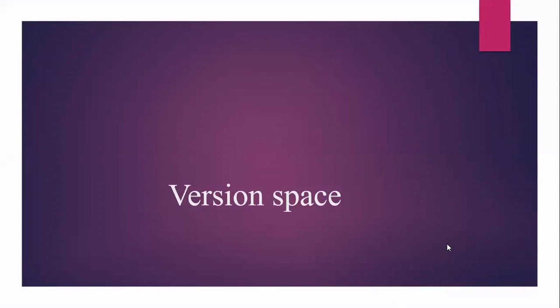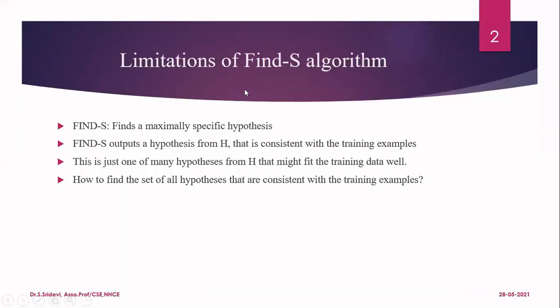In today's class, we are going to see about version space, focusing on the limitations of the Find-S algorithm. In the Find-S algorithm, we have seen that we can use it to find the maximally specific hypothesis. With this algorithm, you can find only one hypothesis. For a given data set, sometimes more than one hypothesis will satisfy all the training examples and classify them correctly. But with the help of the Find-S algorithm, you cannot find more than one hypothesis that is consistent with the given training examples. It always outputs only one hypothesis.